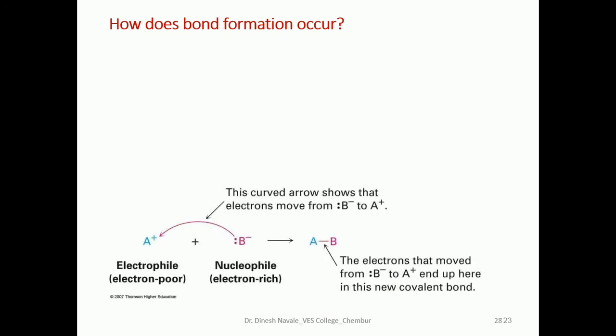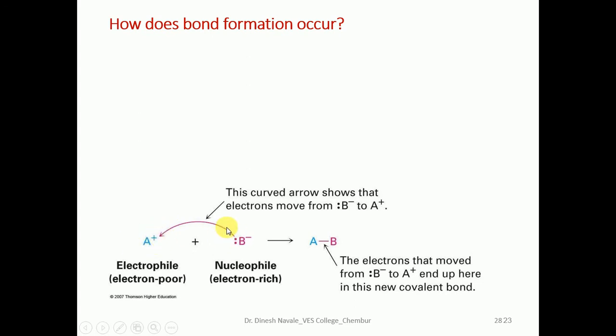So in case of the carbocations and carbanions, A is electron deficient, which is termed as the electrophile, which is electron poor. B is electron rich, which is the nucleophile, termed as the electron rich system. So B is going to share or donate its electron to the electron deficient center.